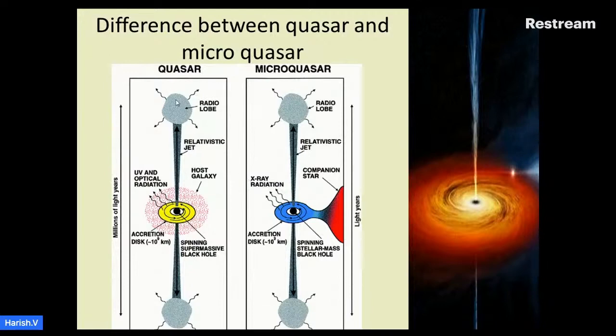Difference between quasar and microquasar. A quasar has a spinning supermassive black hole, but a microquasar has a spinning stellar mass black hole. A quasar has a much larger accretion disk than a microquasar. A quasar emits UV and optical radiation, while a microquasar emits X-ray radiation.